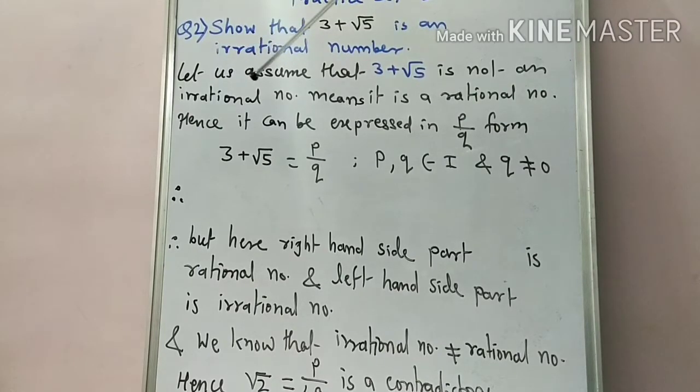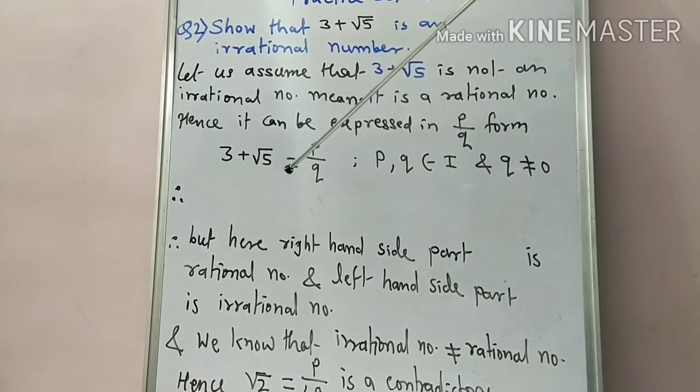So first let us assume that the given number 3 plus root 5 is not an irrational number, meaning it is a rational number, and hence that number can be expressed in p upon q form. So we write that 3 plus root 5, as we assume it is a rational number, equals p upon q, where p and q are integers and q is non-zero.